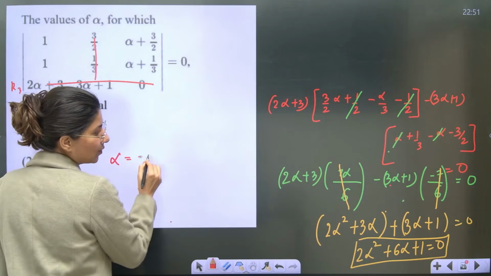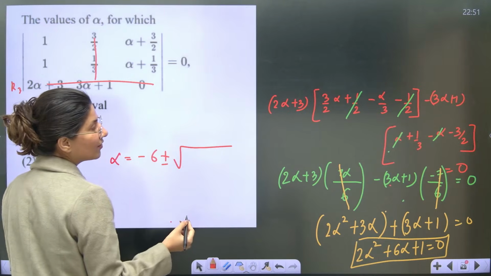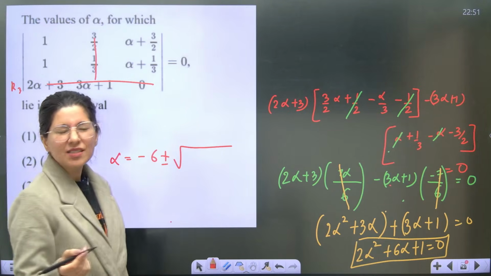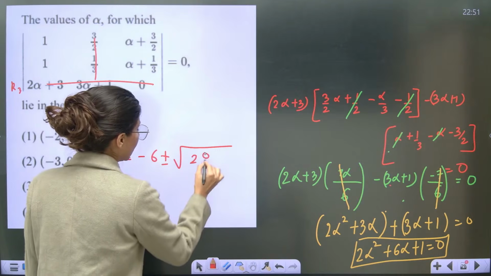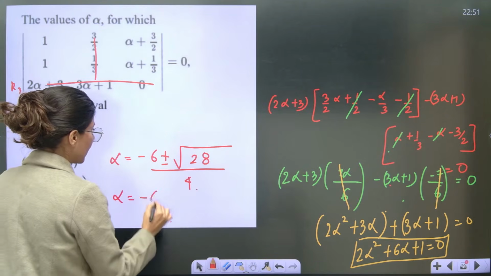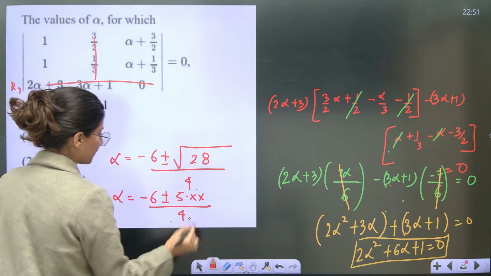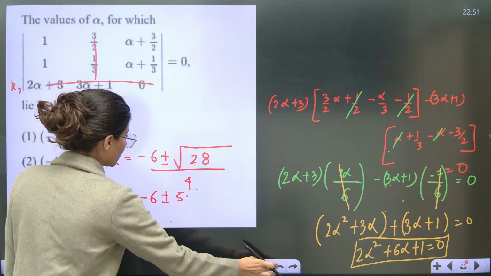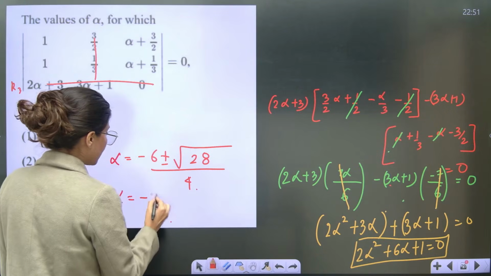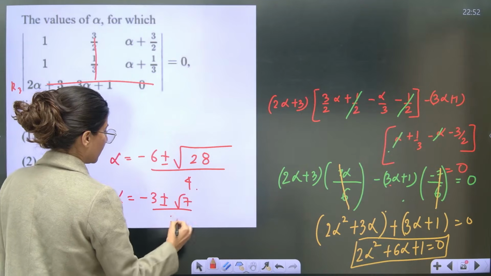Alpha will be equals to minus 6 plus minus square root of 36 minus 4 into 8. 36 minus 8. Can anybody help me out? 28 upon 2 into 4. So alpha will be equals to minus 6 plus minus 5 point something by 4. Or sorry, rather than this, you can do this. Plus minus 4 will be 2. So root 7 by 2. Now it will be better.